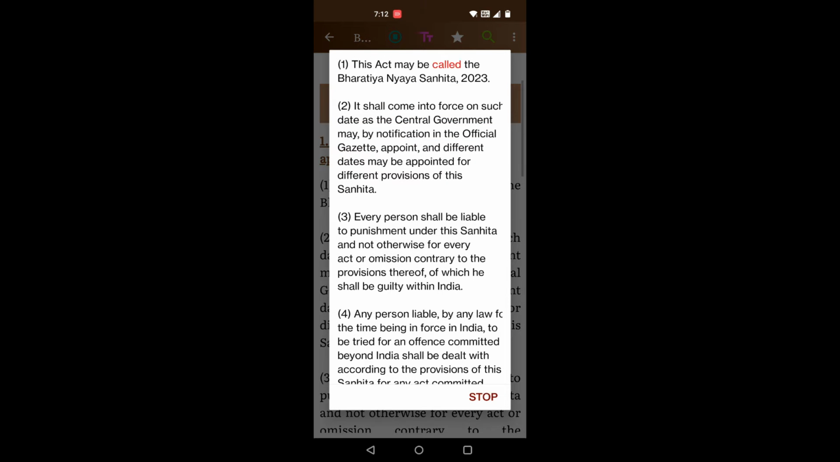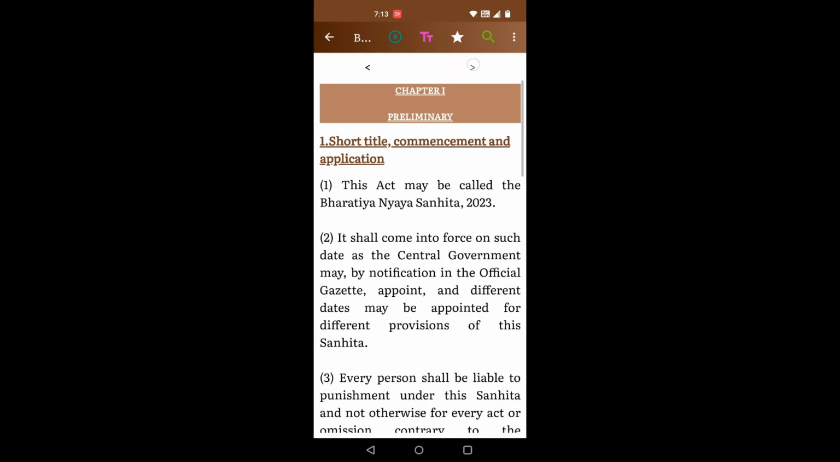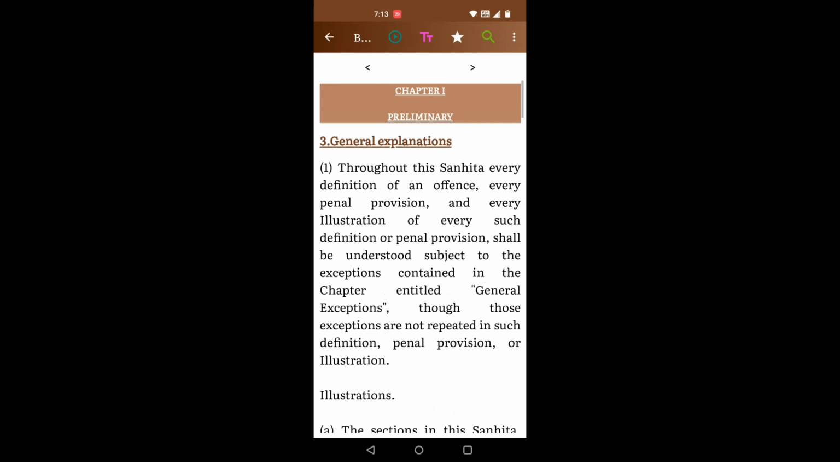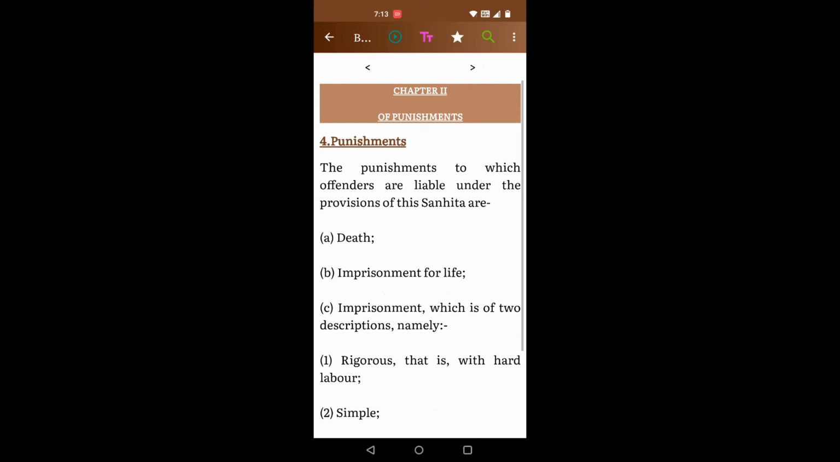One, this act may be called the Bharatiya Nyaya Sanhita, 2023. 2. It shall come into force on such date as the central government may, by notification in the official gazette, appoint, and different dates may be appointed for different provisions of the Sanhita. You can click on next section. You can click on audio again.